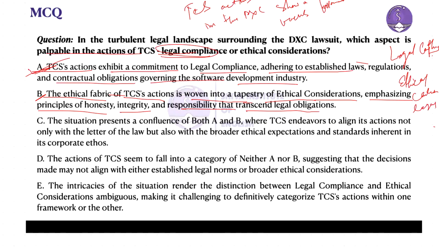Like, if someone copied a friend's homework, it might be ethically wrong, but it is not the focus in this particular text, isn't it?